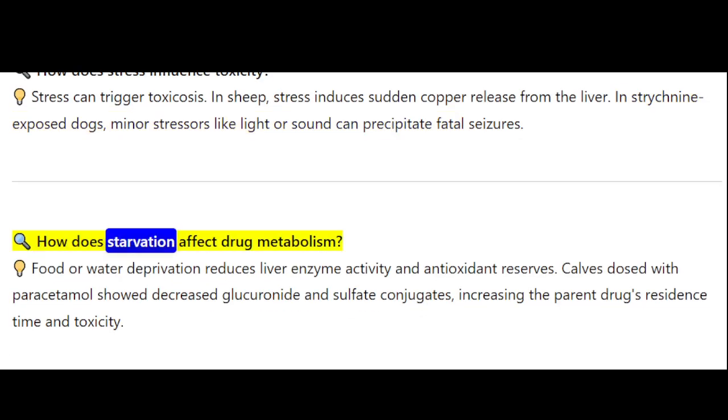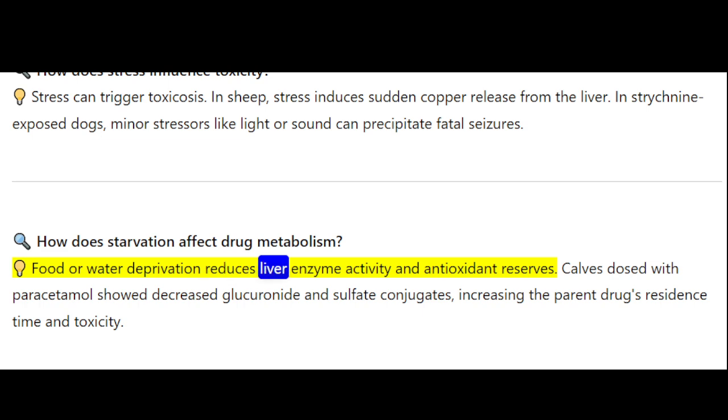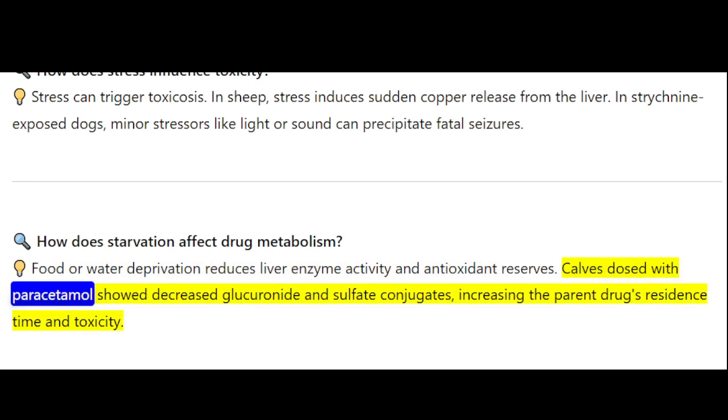How does starvation affect drug metabolism? Food or water deprivation reduces liver enzyme activity and antioxidant reserves. Calves dosed with paracetamol show decreased glucuronide and sulfate conjugates, increasing the parent drug's residence time and toxicity.